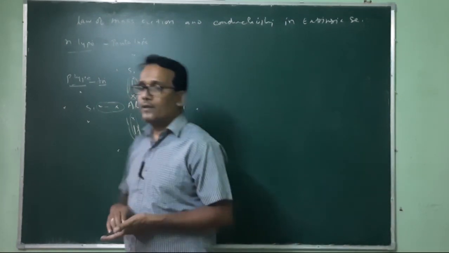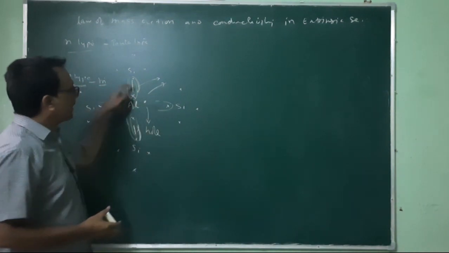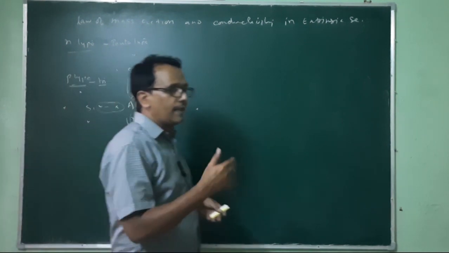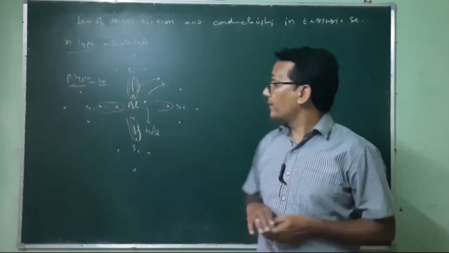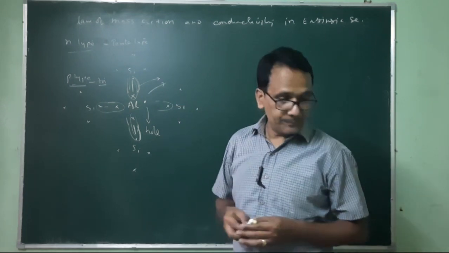This hole is responsible for the conductivity of P-type semiconductor: an electron from a neighboring place jumps into this hole, and because of the movement of this hole, the conductivity of P-type semiconductor increases.